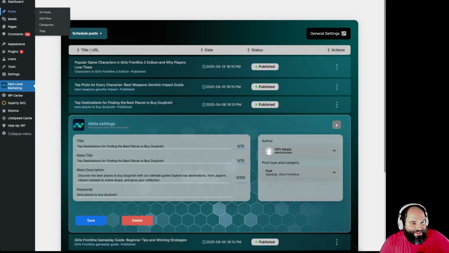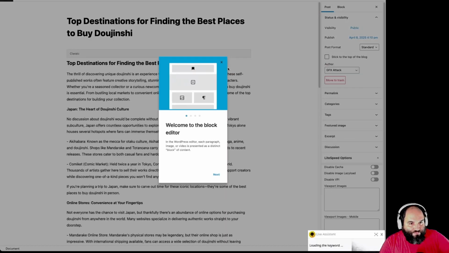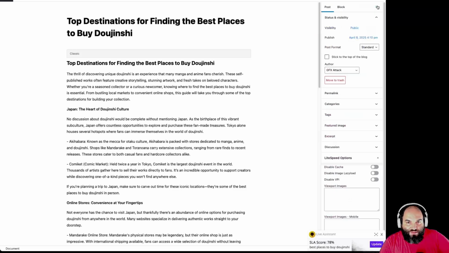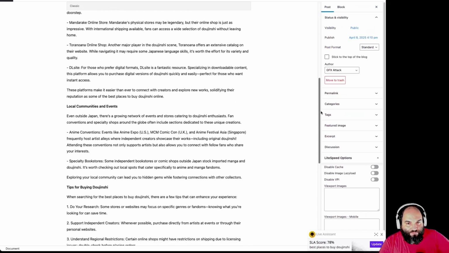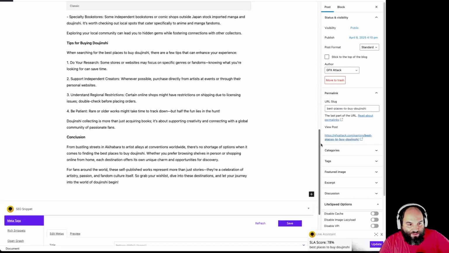So I guess I need to show you this. So top destinations, let's see, this was the one. And if we edit, yeah, you can see the keyword was placed here in the live assistant. Permalink is exactly the keyword, so this is another very important update that we've made to the plugin.